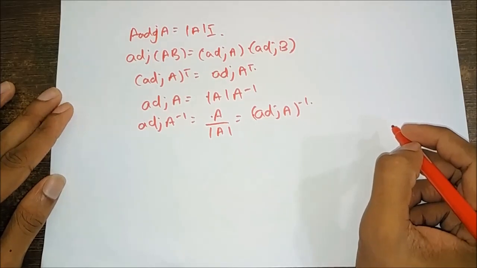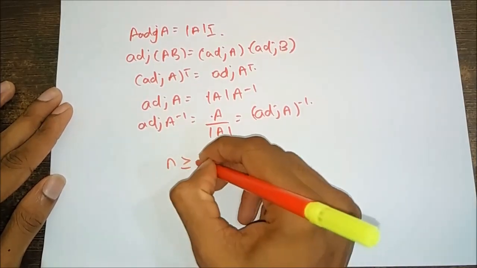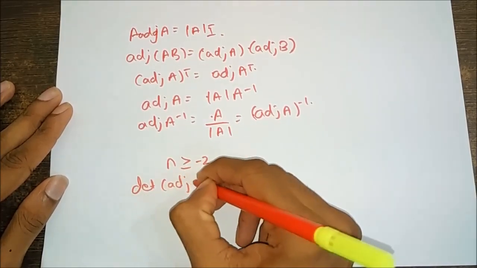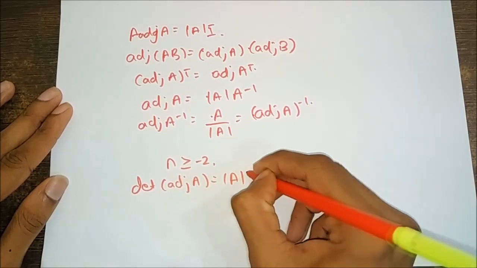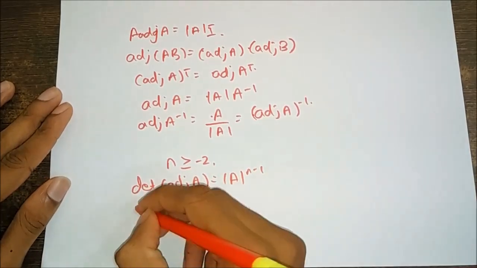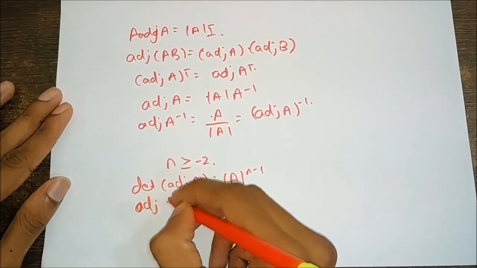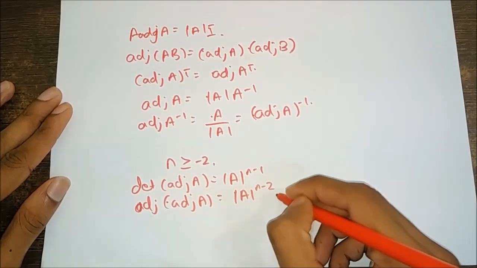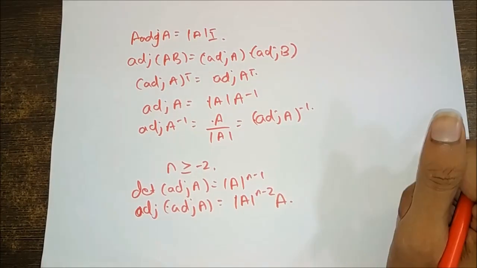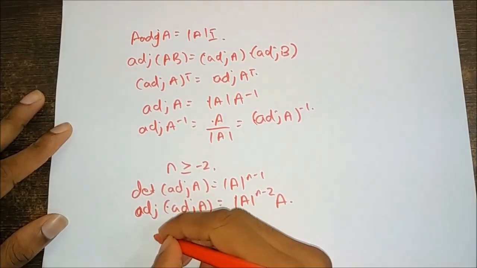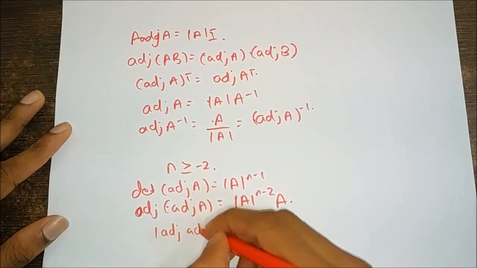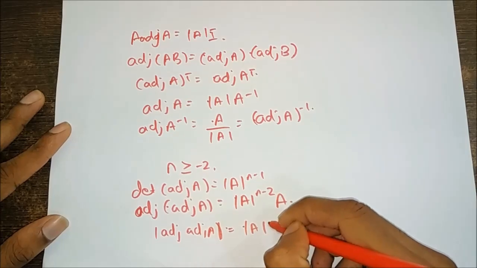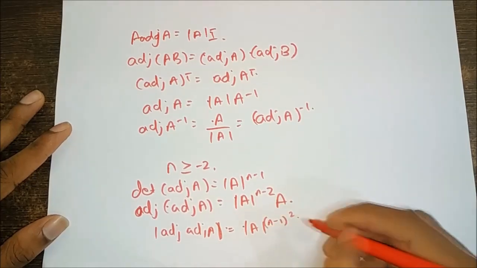If A is a square matrix of order n greater than or equal to 2, then determinant of adjoint A is equal to determinant of A raised to n minus 1, and adjoint of adjoint A is equal to determinant of A raised to n minus 2 into A. The determinant of adjoint of adjoint A is equal to mod A raised to (n minus 2) the whole square.